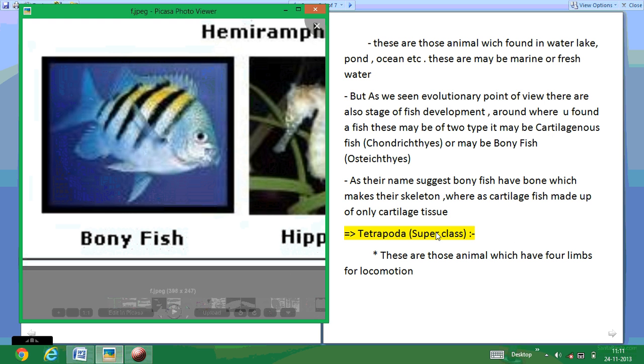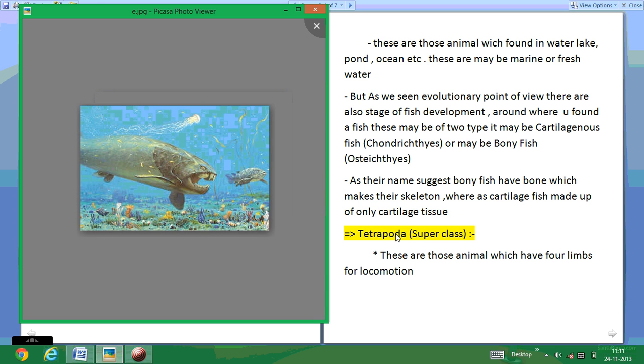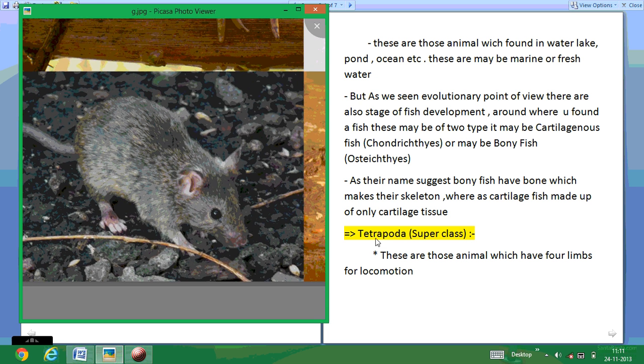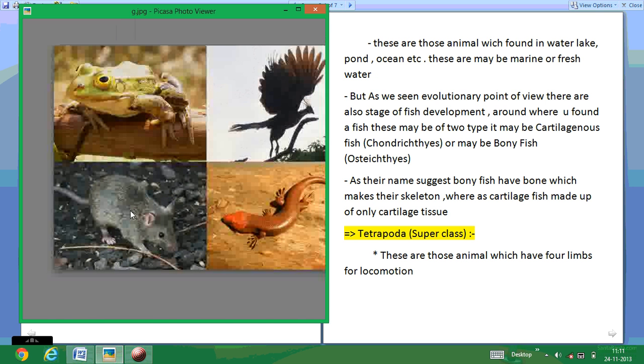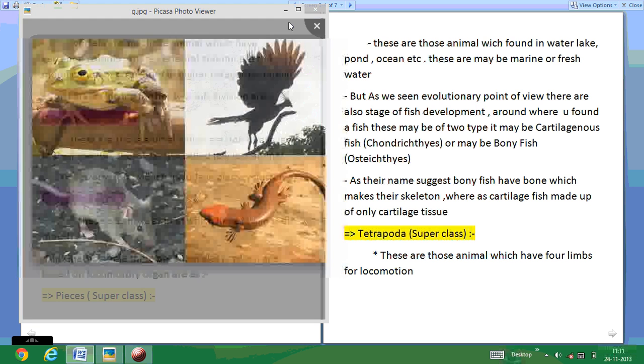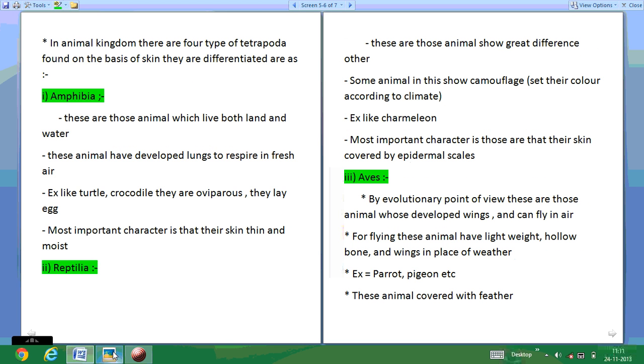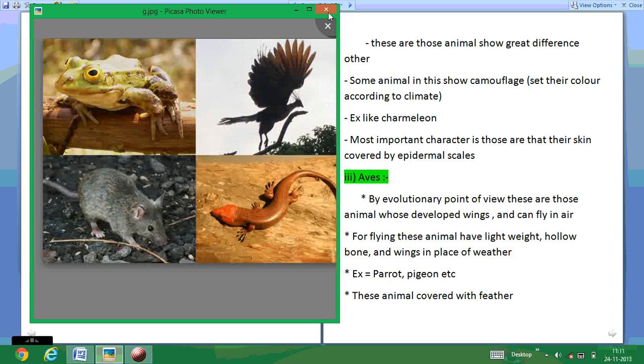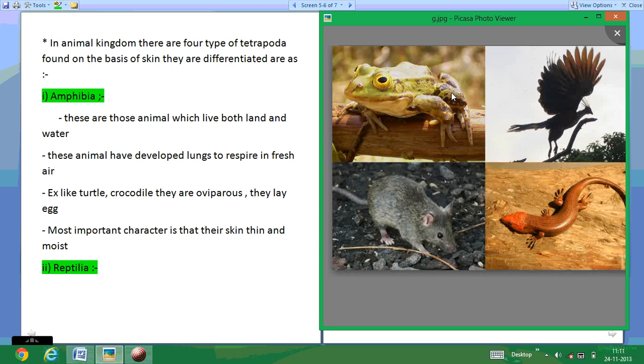Then the second superclass is the Tetrapoda. The Tetrapoda are those classes of animals which have four limbs for locomotion from one place to another place. The Tetrapoda are of four types. As we see in the diagram, the four different animals are there. The first tetrapods are amphibians. The amphibians are those animals which live in both water and land conditions. They are the connecting link between animals of both land and water.